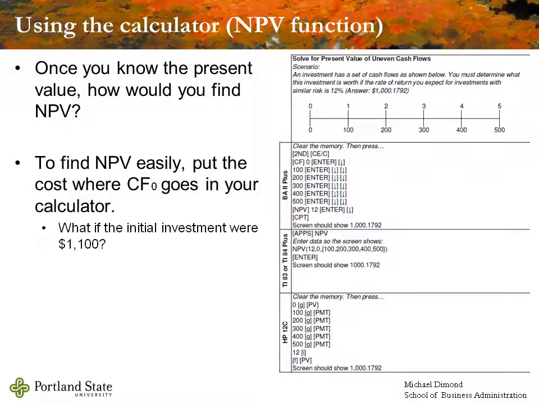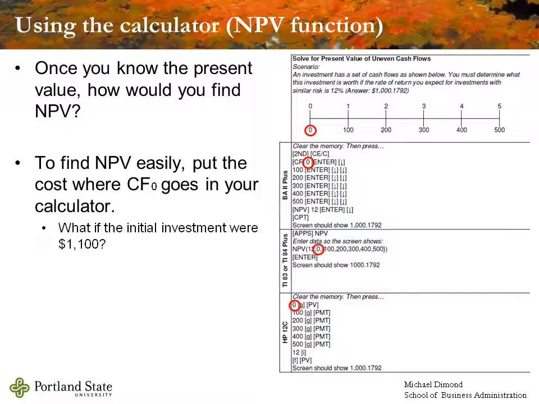To use the NPV function in your calculator for finding the net present value of an actual project, we're going to use the same function we did for the uneven cash flows, but there's a difference. The difference is that initial cash flow, that CF at time 0, is going to be something other than 0. Now previously we had simply put a 0 in and I said we'd come back and do it differently. This is that time when we're doing it differently.